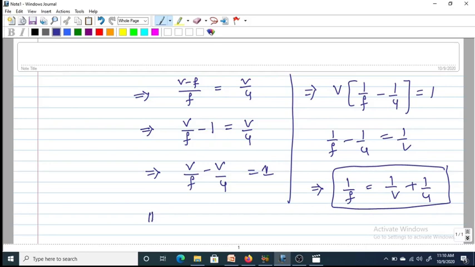So this is the mirror equation, which helps us to find the nature and position of the image placed in front of concave or convex mirrors.